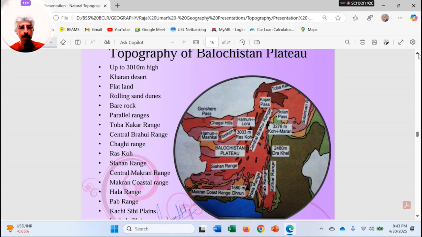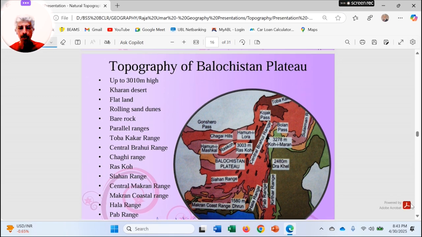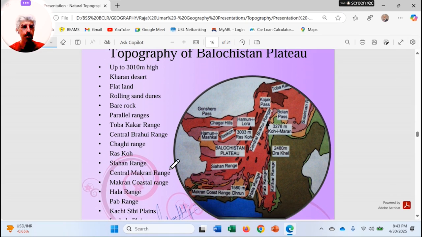So here is the topography of Balochistan. Again, elevated land, very much like the Pothwar Plateau, and the maximum height is 3010 meters. The Haran Desert is also part of this region.